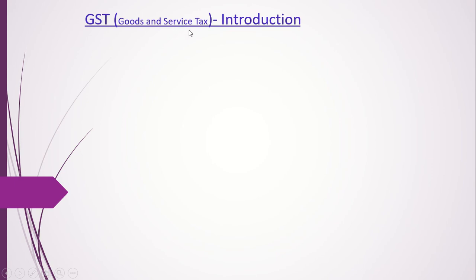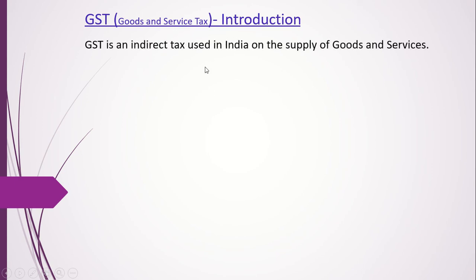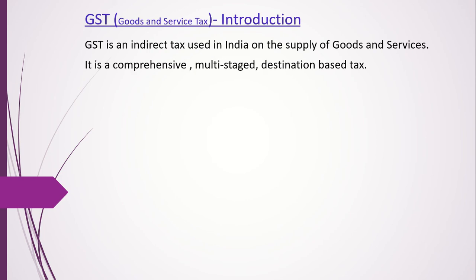GST, that is Goods and Service Tax. GST is an indirect tax used in India on the supply of goods and services. GST was implemented in India on 1st July 2017, so it has come into effect from 1st July 2017. But India is not the only country to implement GST. It was first implemented in France in 1954. It is a comprehensive, multi-stage and destination-based tax.